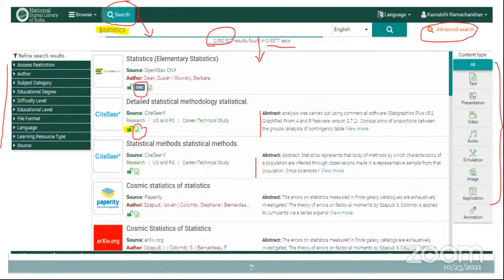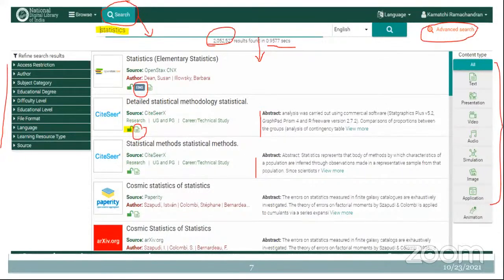So you are able to refine your results by using a different categorization, that may be by author or even by subject category or even by the educational degree level like UG, PG and all, and for education, and different kind of file formats, and even by language. And what are the different kinds of content types available?